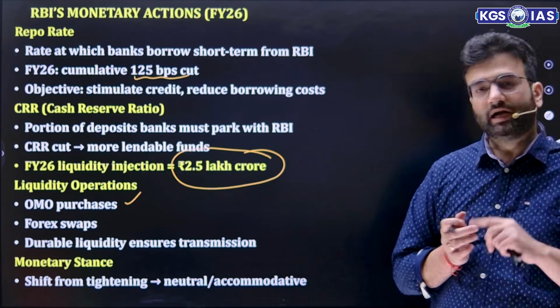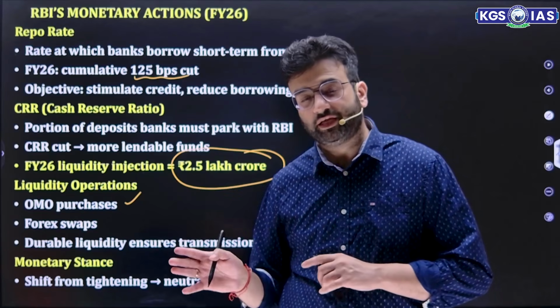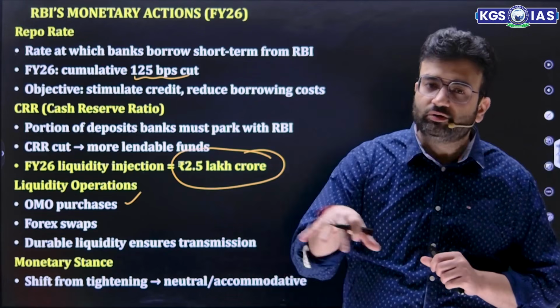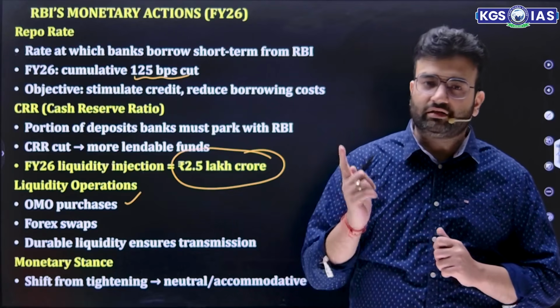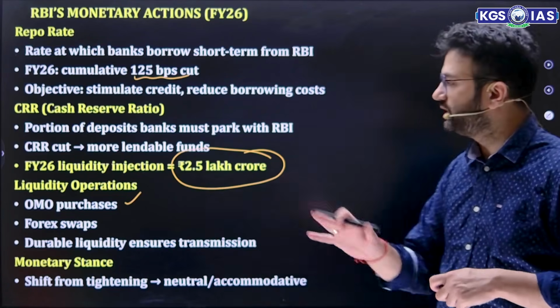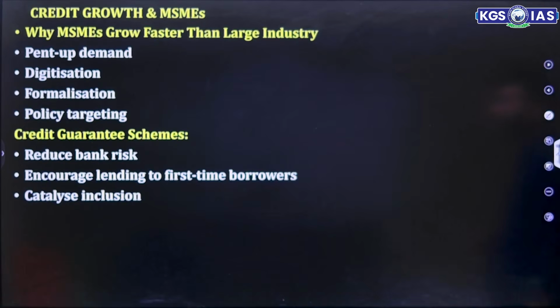Under the hawkish stance, if the inflation keeps on increasing, they follow this hawkish stance to increase the repo rate and to reduce the money supply in the system. And the third one is the neutral stance, that is to keep the policy repo rate unchanged. So this is the monetary stance they are focusing on.